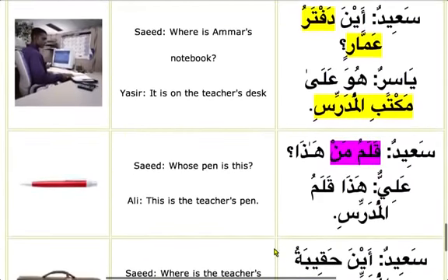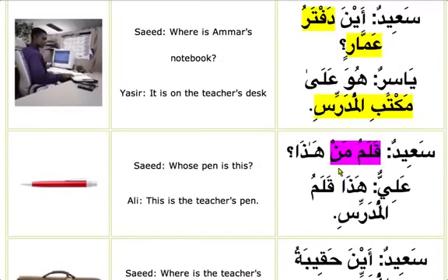So next dialogue, Saeed is asking, Qalamu man hadha? So you need to look at this combination here. Qalamu man, qalamu, if you see single vowel sign coming as a mudaf, and man means who. It's a pen of who. Qalamu man, and that's mudaf ilayhi. We know that mudaf ilayhi is always majroor. But do we see any sign of kasra here? We don't see any sign of kasra.